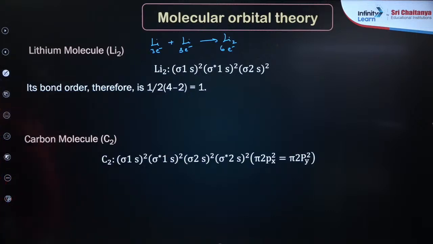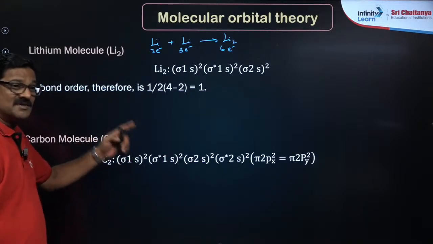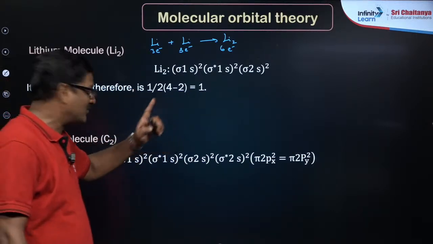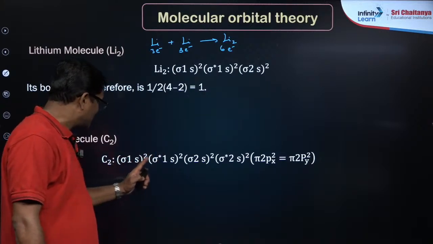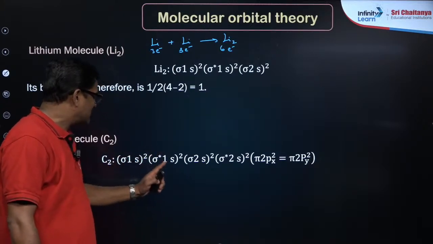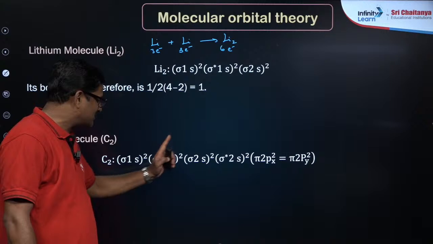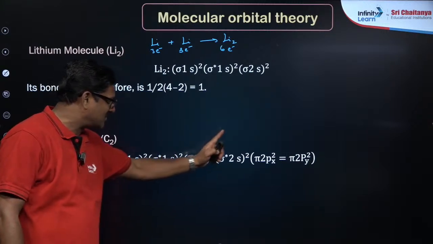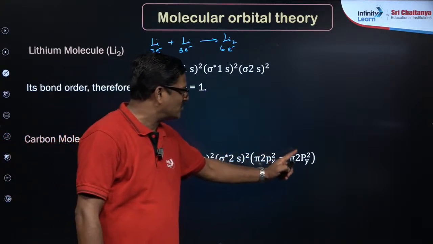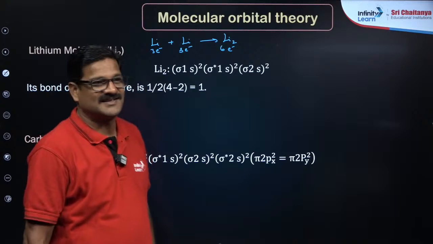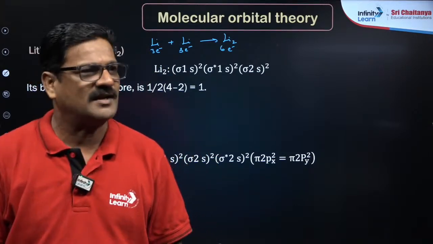Carbon molecule: carbon plus carbon, 6 plus 6 is equal to 12 electrons, my dear students. So its electron configuration is sigma 1s2, sigma star 1s2, sigma 2s2, sigma star 2s2, pi 2px2, pi 2py2. So yes, Li2 can exist.